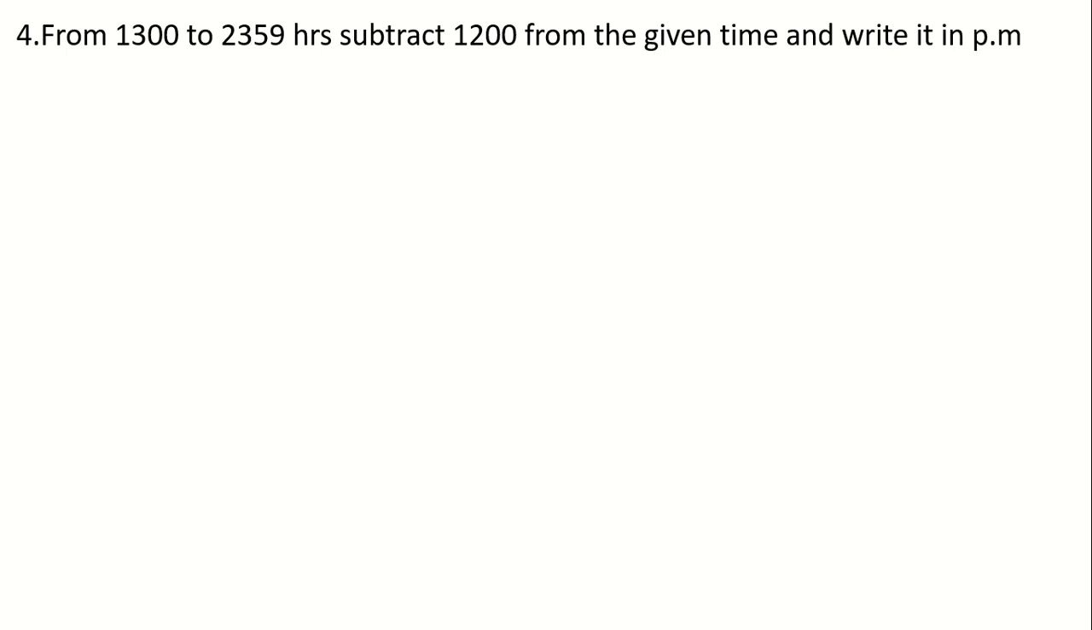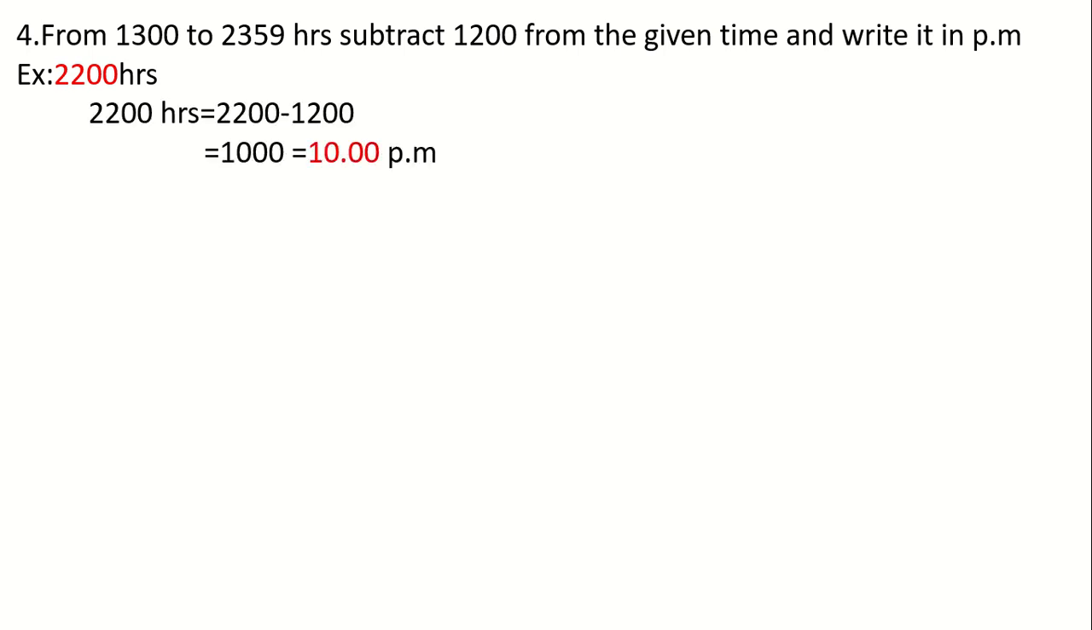From 1300 to 2359 hours, how to convert into 12 o'clock time? We have to subtract 1200 from the given time and write it in PM. For example, if it is 2200 hours, how to convert into 12 o'clock time? We have to subtract 1200 from this. You will get 1000, so the time will be 10 PM.